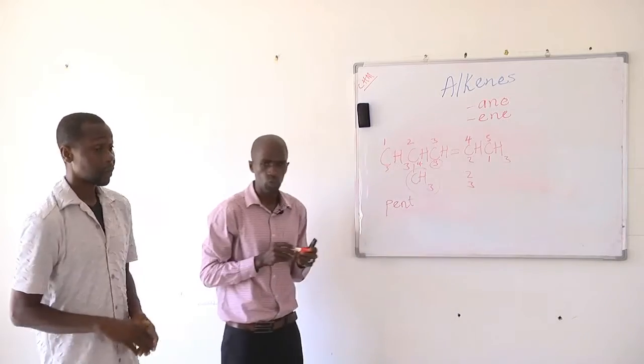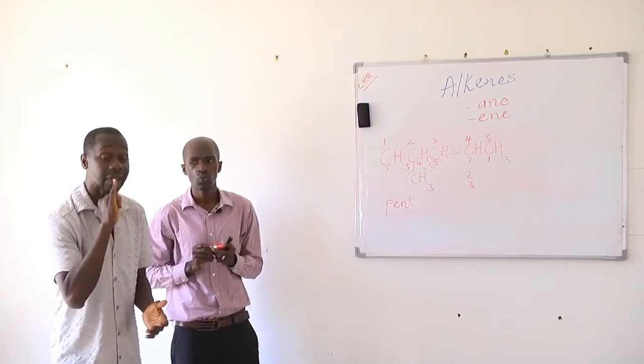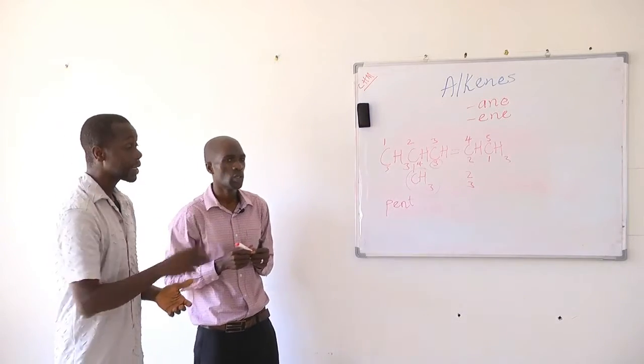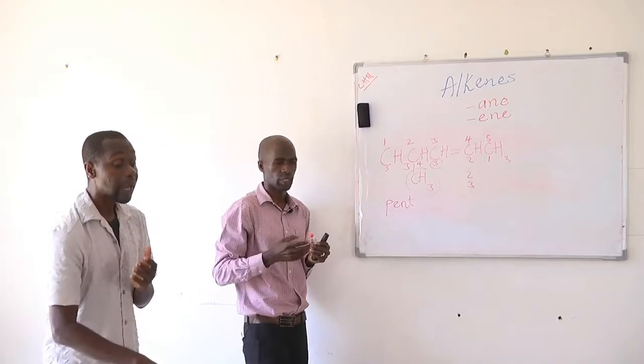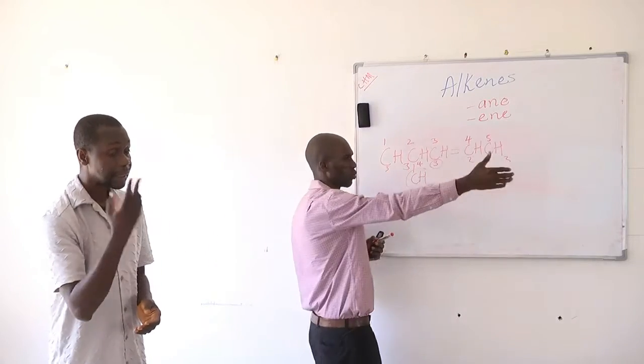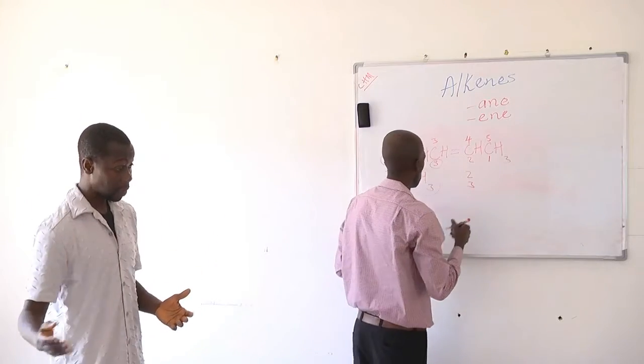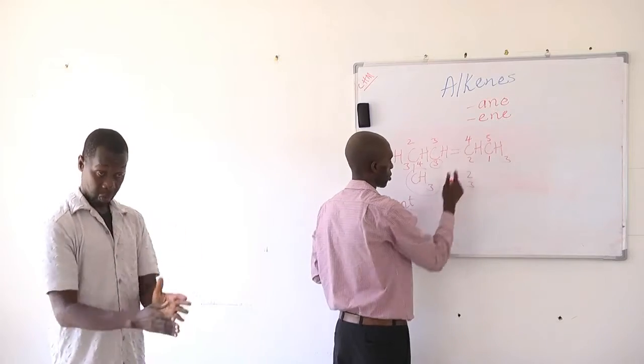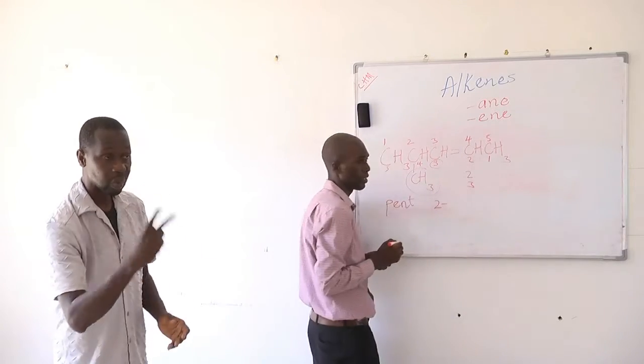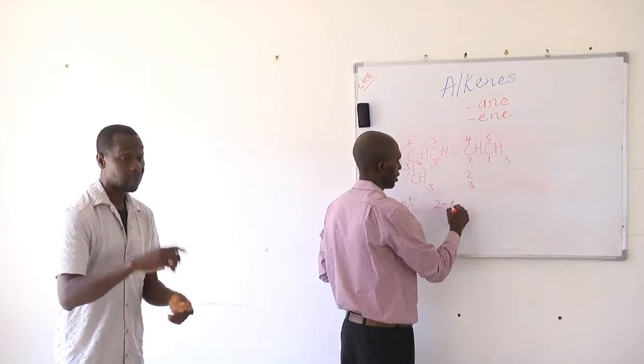Comparing 2 and 3, 2 is lower than 3. So our counting will be from our right, and the position of the functional group is 2. The suffix for the functional group is ene.